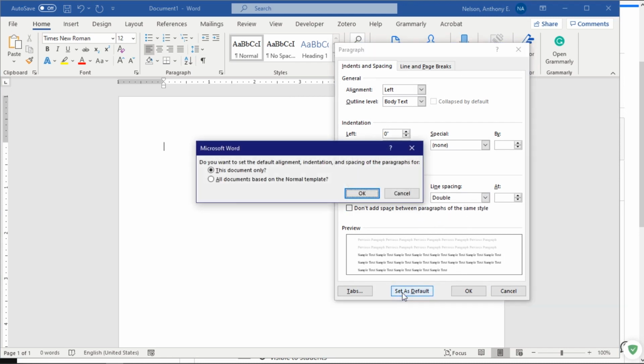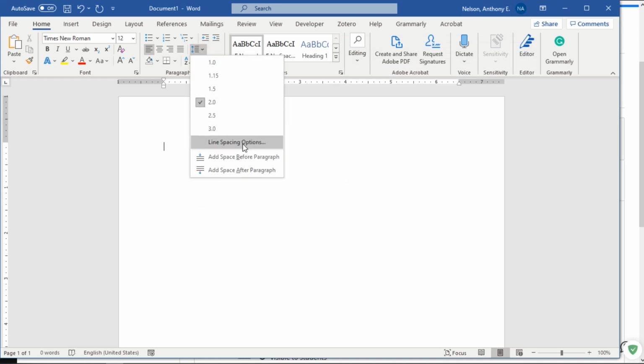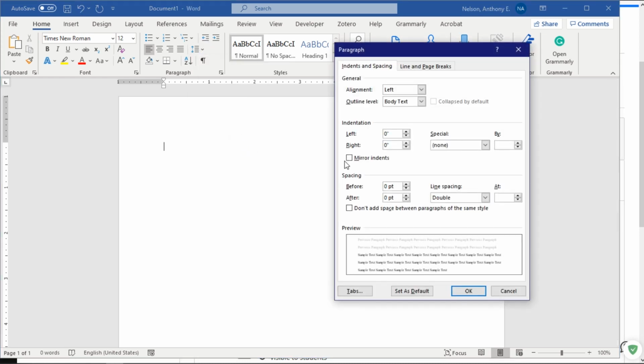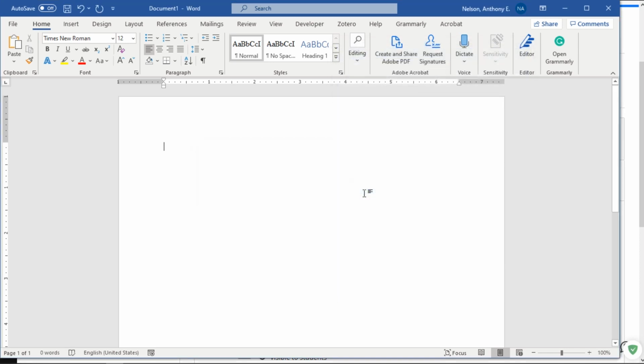And again, you're going to set as default for all documents based on the normal template. Now if I moved too fast there, I went to line spacing options after selecting the correct set of options over there, and then just pressed set as default for all documents based on normal. Now the next thing we need to do is set up the header and the footer.